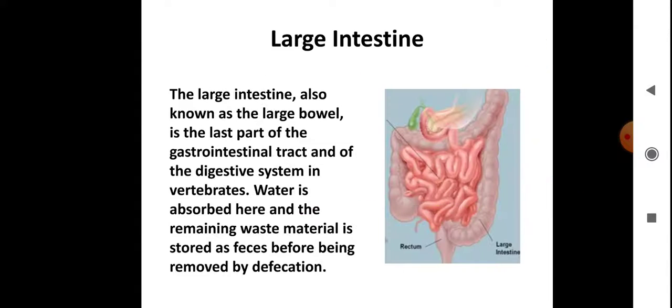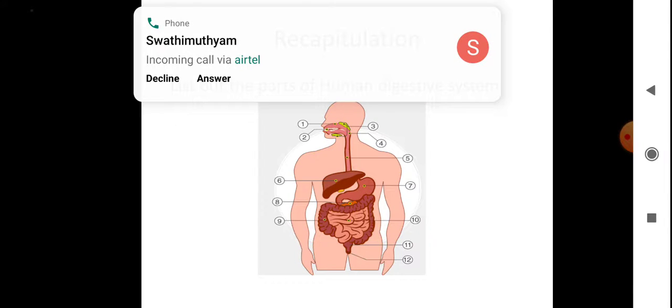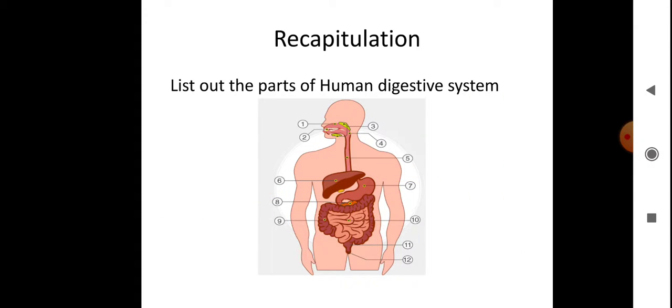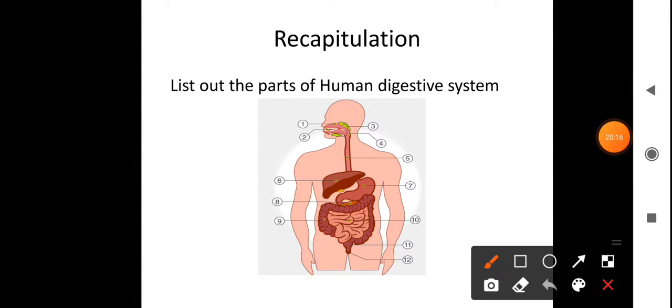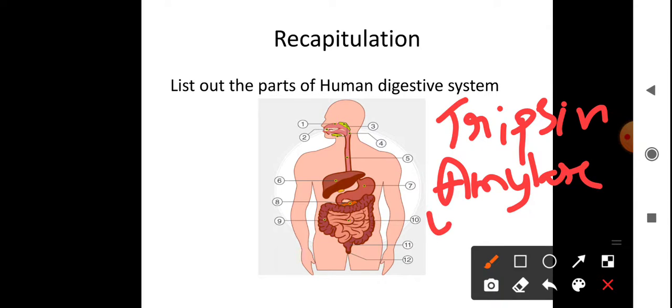In another slide I'll write clearly. Here we'll use a white page. They are secreting three types of enzymes: one is trypsin, then amylase, and then lipase.